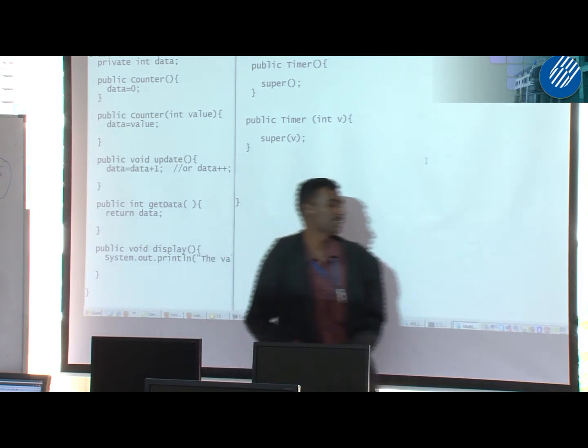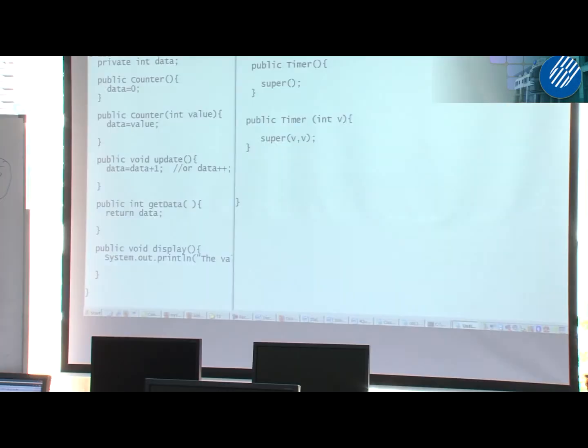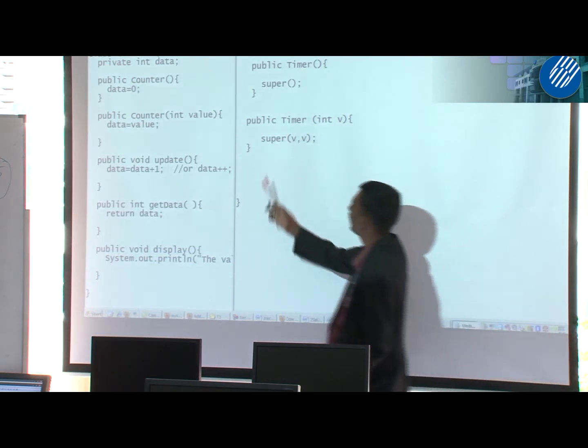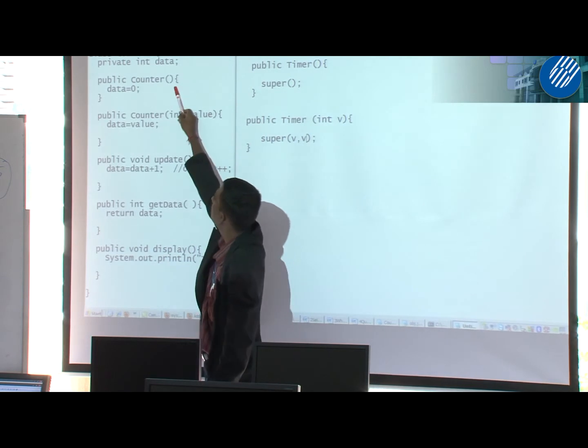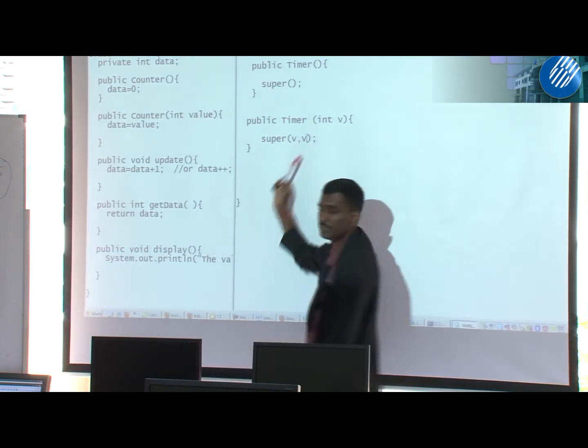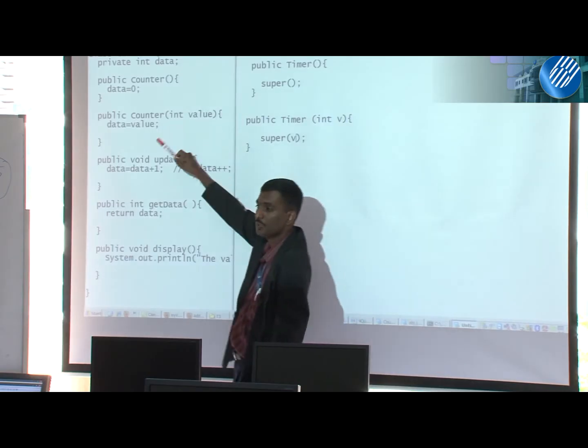So if I put like this, if I put v, which constructor, first or second, or error? Error, because you don't have a constructor in the superclass which has two parameters, either 0 or 1. You don't have 2, so this is wrong. So this is the way that indirectly calls the superclass constructor.